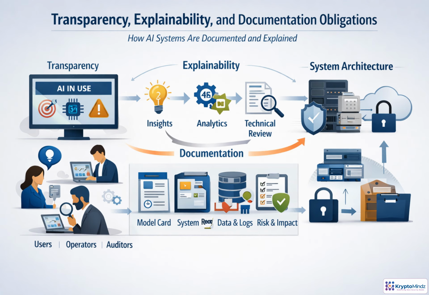Transparency starts with a simple obligation. People should know when AI is involved, what it is meant to do, and where its limits are. Explainability then adapts that information to the audience. A user needs a plain language reason they can act on. An operator needs signals for monitoring and intervention. Auditors and compliance teams need evidence, such as model cards, data lineage, validation results, decision logs, and risk assessments. The architectural challenge is to capture and retrieve this evidence reliably, without weakening security or slowing the system down.